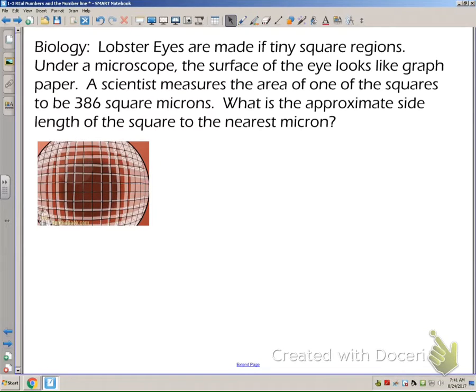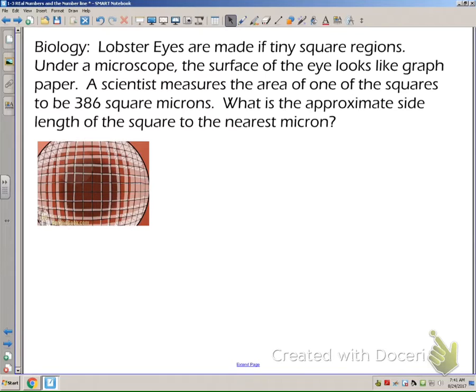So in biology, lobster eyes are made of tiny square regions. And actually, I had the opportunity last year, Miss Basler across the hall, her class brought in some cicadas is actually what they brought in, and then they also brought in some lobsters, but I was looking at them under the telescope, and lobster eyes really do look like that. It's really cool. So just a little fun scientific fact for you, but lobster eyes are made of tiny square regions, and under a microscope, the surface of the eye looks like graph paper.